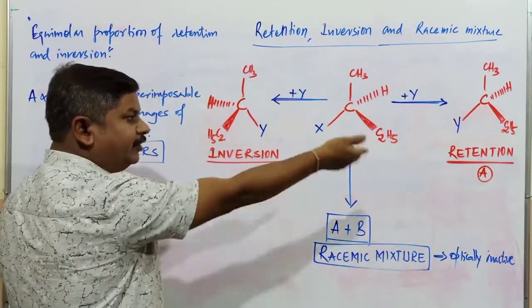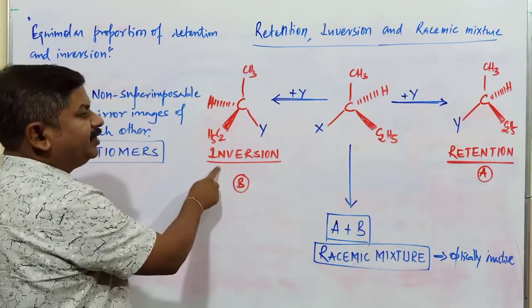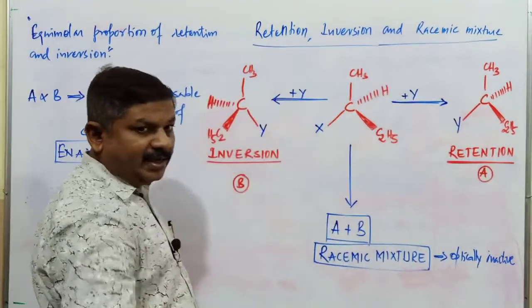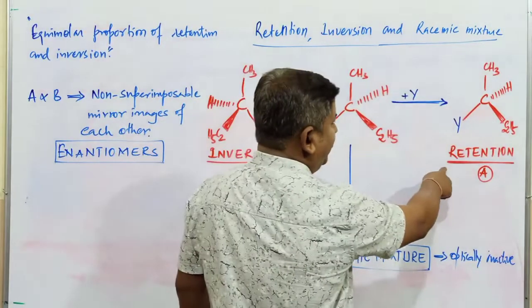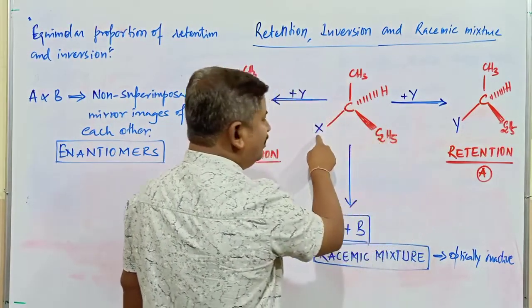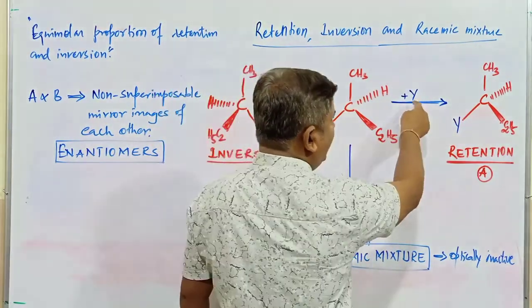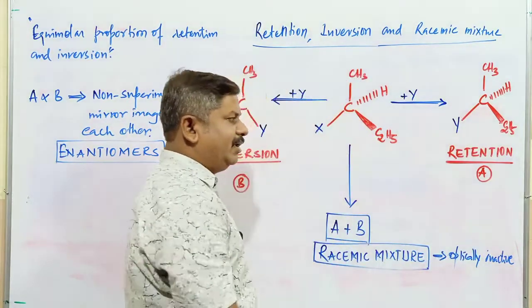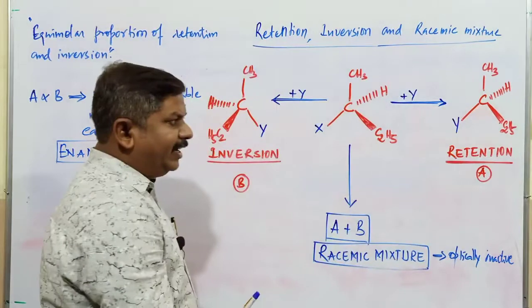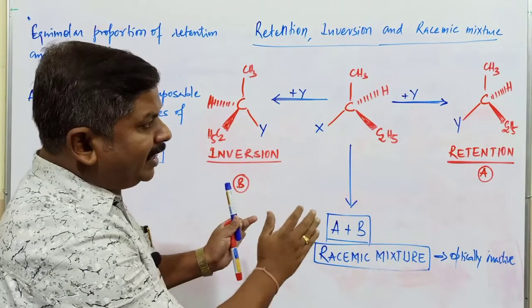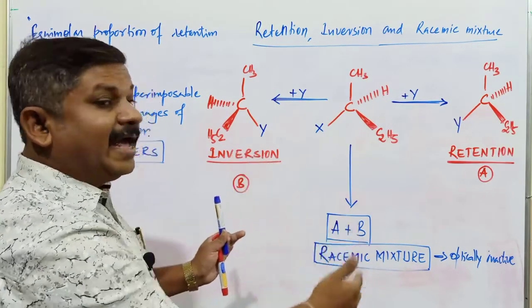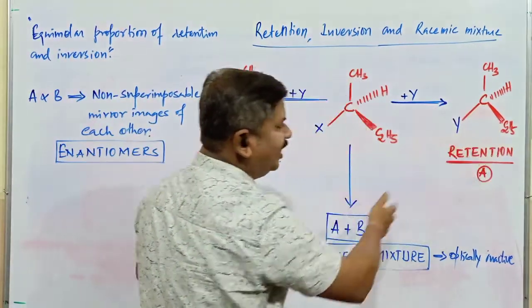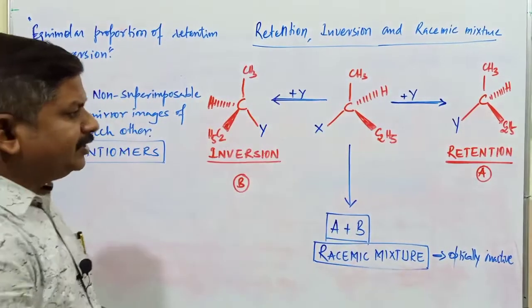So under what condition does retention of configuration take place? When is it said to be retention, when inversion of configuration, and when a racemic mixture? Once again, retention is when one atom or group of atoms is replaced by another atom or group of atoms without changing the spatial arrangement of the other atoms. The positions of the other atoms are retained as they are. Wherever the positions of atoms and groups are retained, it is commonly called retention of configuration.